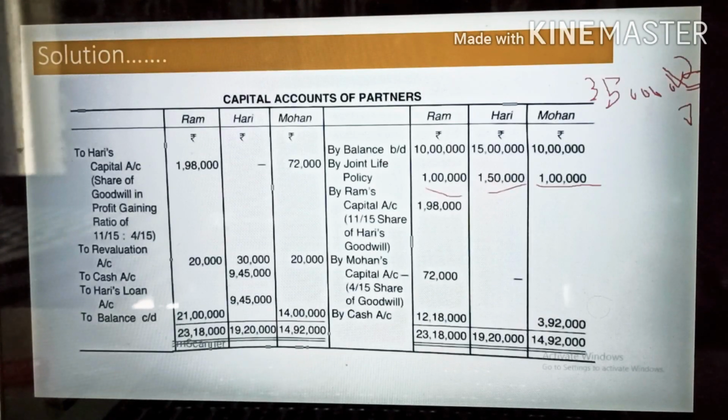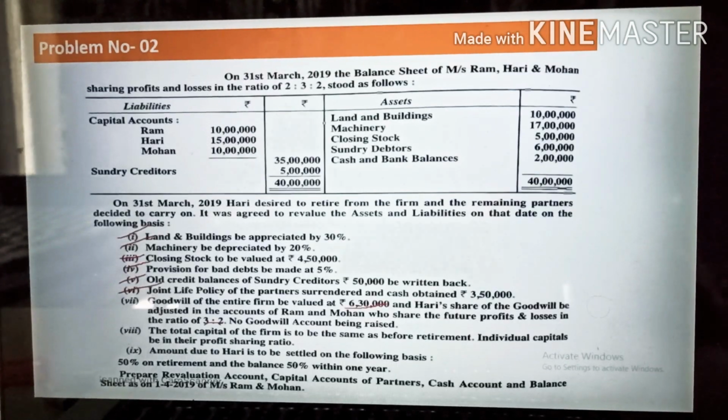Oh, sorry, one thing I forgot. See, this ratio is given, Hari's share of the goodwill be in the ratio of 3:2. Now this is the new profit sharing ratio. This is not the sacrificing ratio. So first you have to calculate the sacrificing ratio. After that I will add.